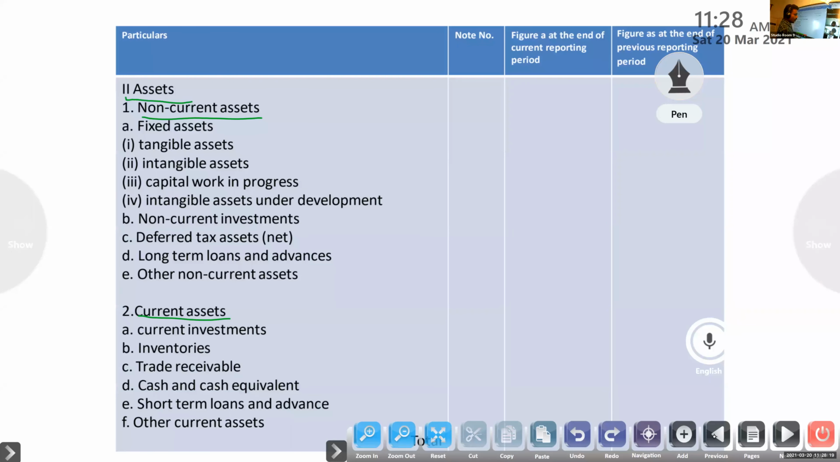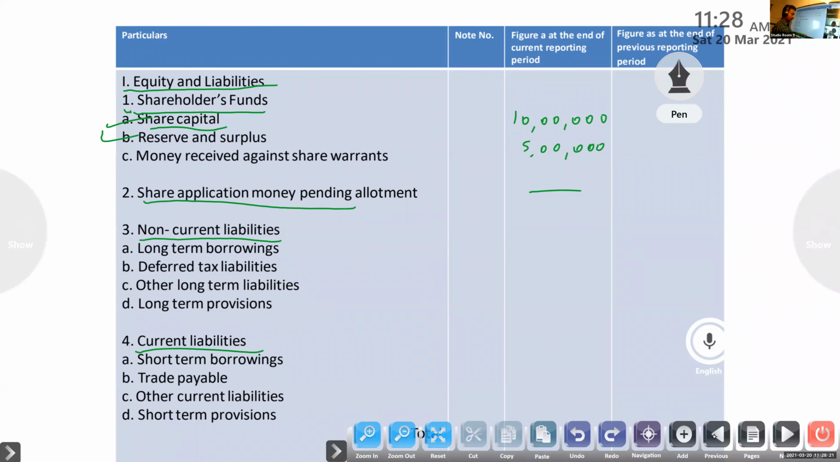Clear now? We received the application money by 31st March, but we didn't decide, so it is pending. Share application money pending allotment. This is our liability because we have received the application money. Then we have to decide whether to distribute the share or to refund it. So shareholders' fund mainly has 2 items: share capital, reserve and surplus. Second major head, share application money pending allotment.